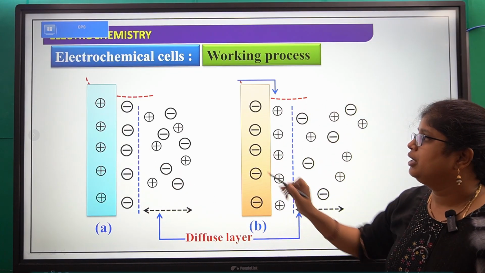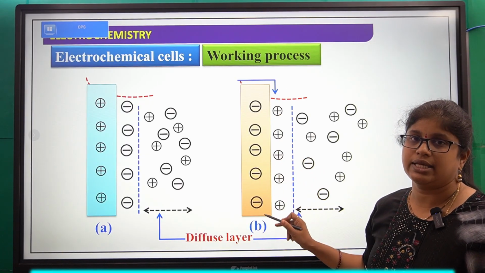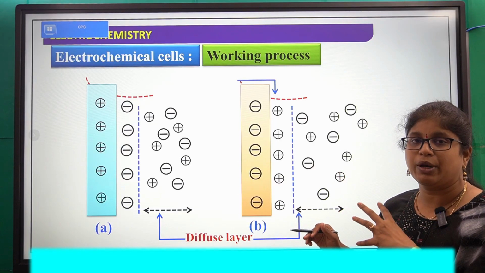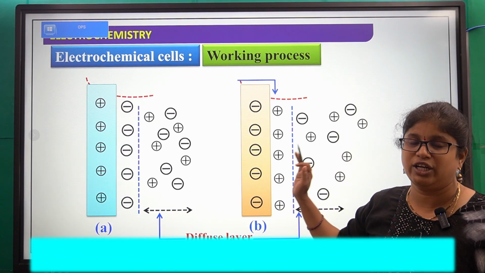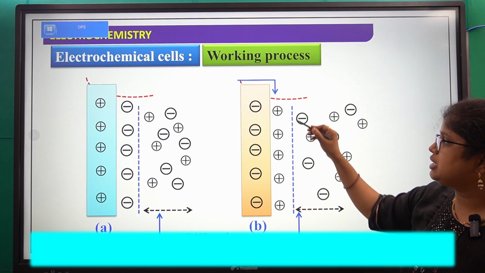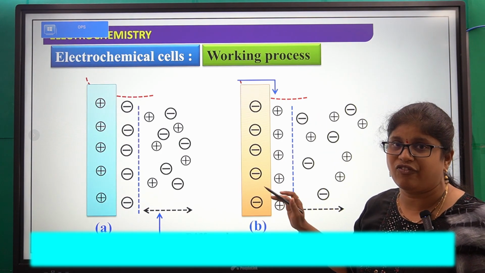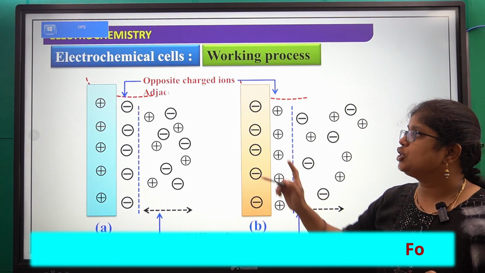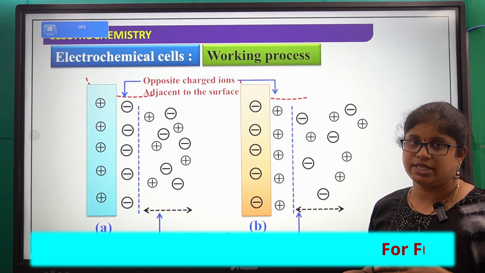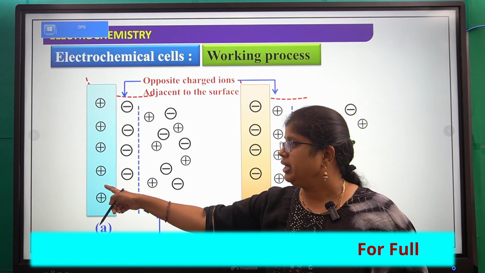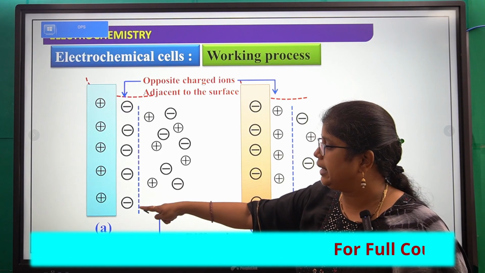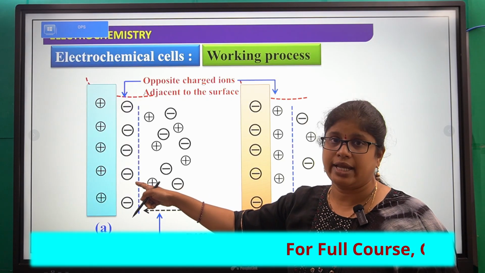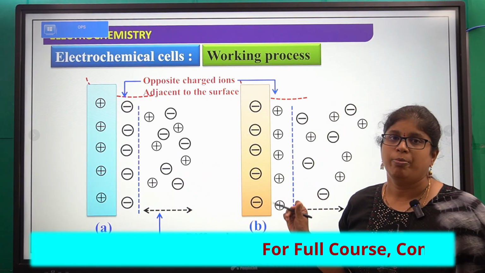Okay, next here the electrons are entering into this electrode. So the number of electrons are increasing. So that electrons are attracting copper plus 2 ions. So copper plus 2 ions are moving towards the electrode. Okay, oppositely charged ions are reaching the surface of electrode. They are negatively charged, here positively charged. So oppositely charged ions are adjacent to the surface. So here between electrode and electrolyte, negatively charged particles are more. So it has negative potential and here it is having positive potential.